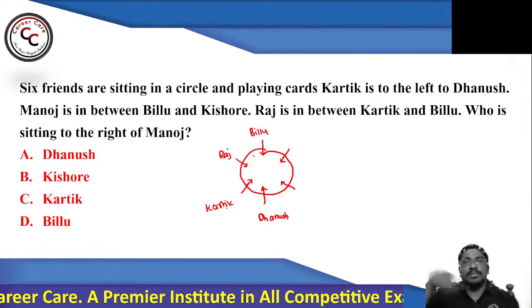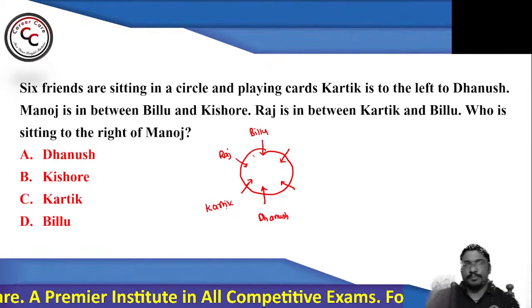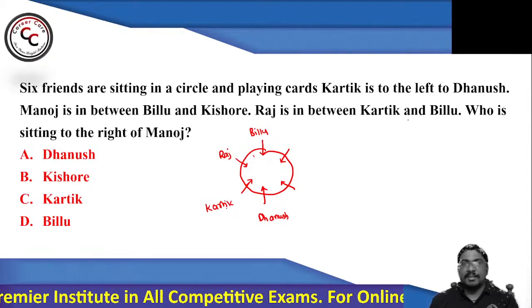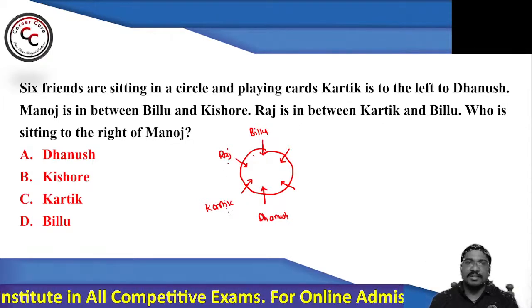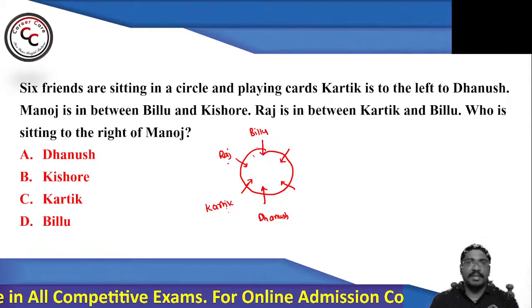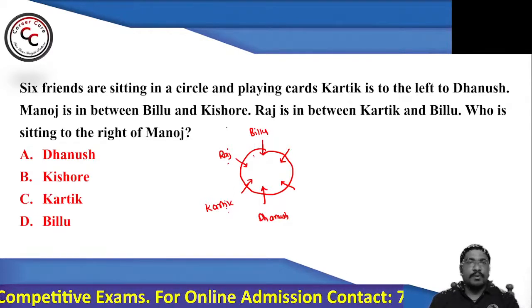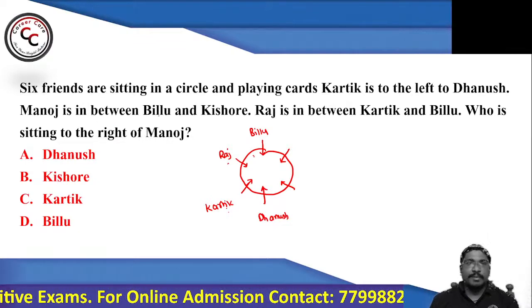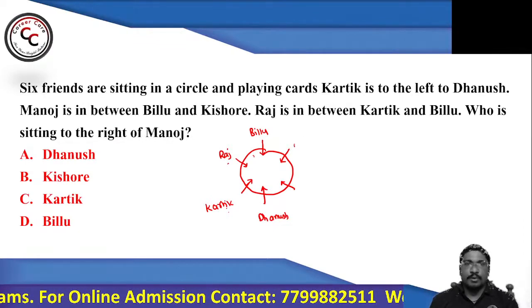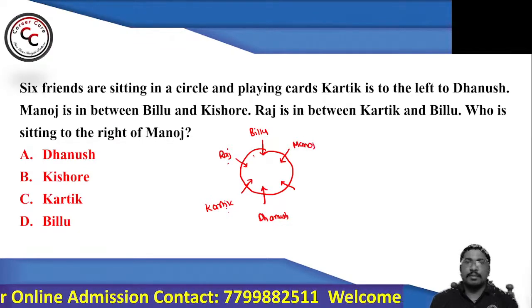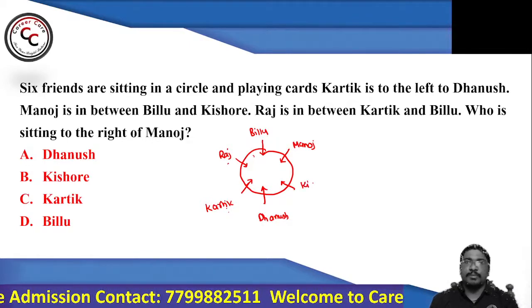As it is a closed figure, you can put the person anywhere, no issue. Raj is sitting between Karthik and Billu, no problem with that. Then going to the previous point, Manoj is between Billu and Kishore. Billu is here already, and you can put Kishore here.